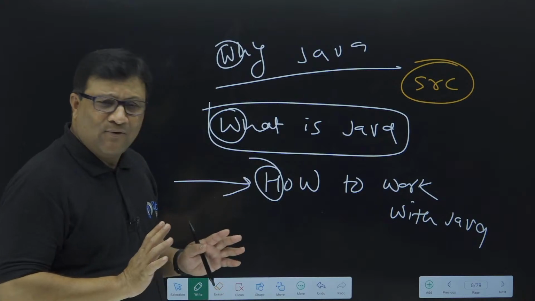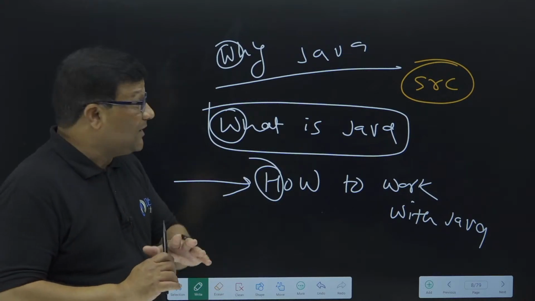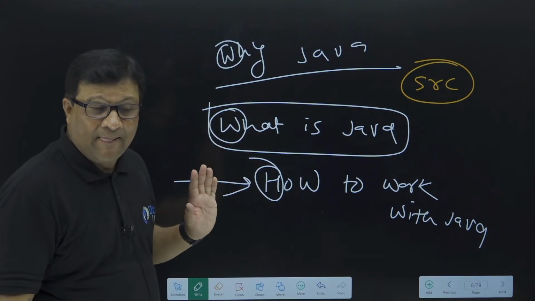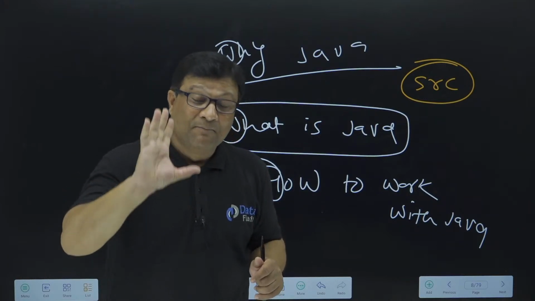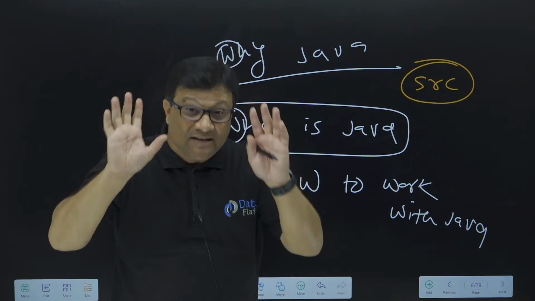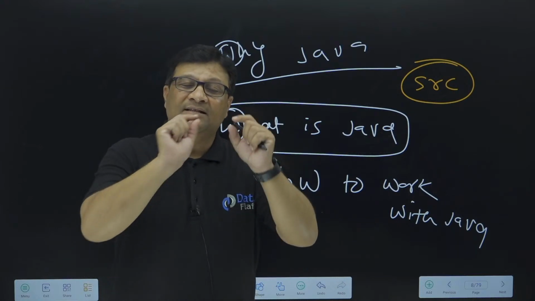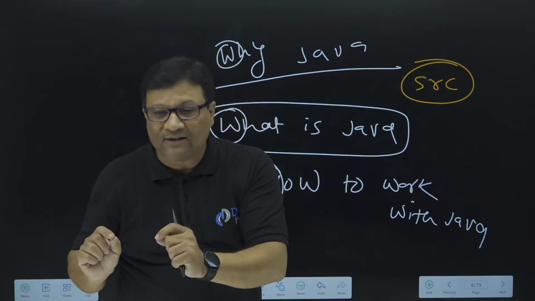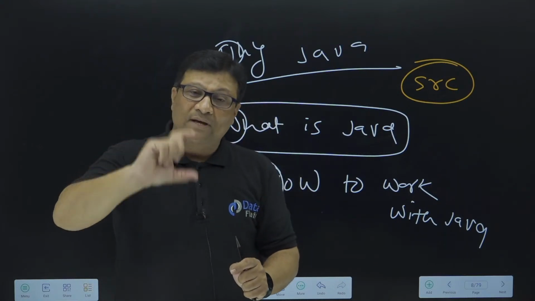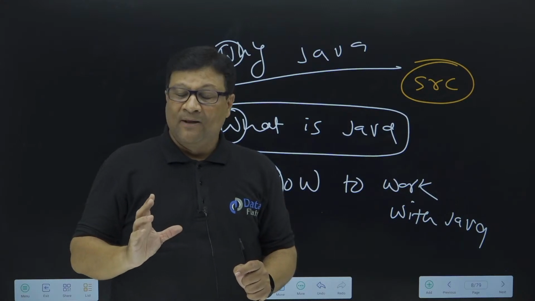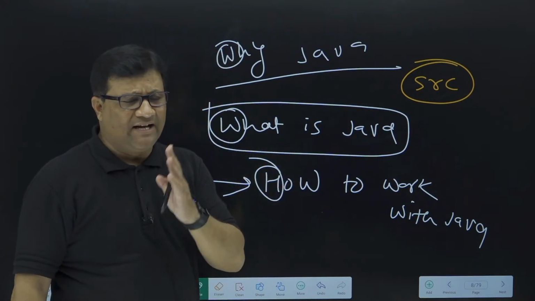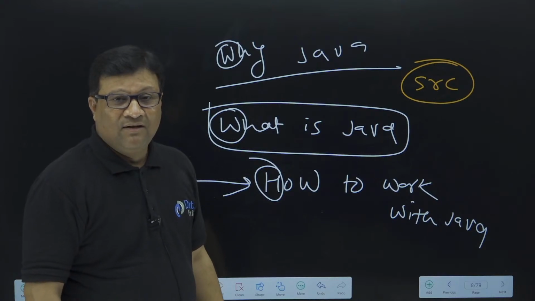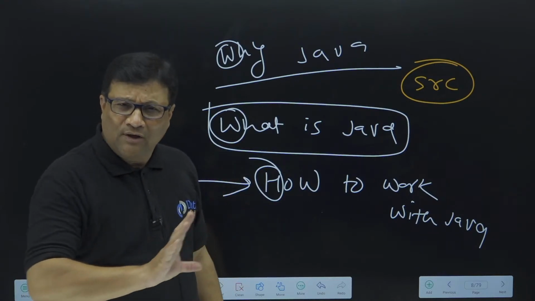So I hope till now you understood all the concepts, and the theoretical part is covered now. No doubt one most important theoretical part remains: the difference between JRE, JDK and JVM, and the architecture of JRE and JVM, but it is completely a technical concept. So I'll explain this once I install Java on your machine. Once I install Java, I'll explain all the JRE, JDK and JVM concepts. I hope till now you understood all the concepts.